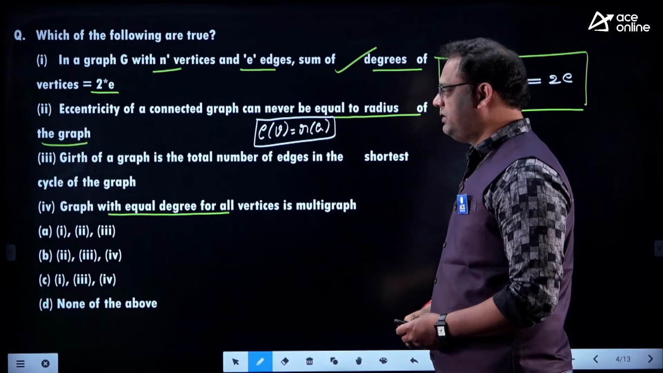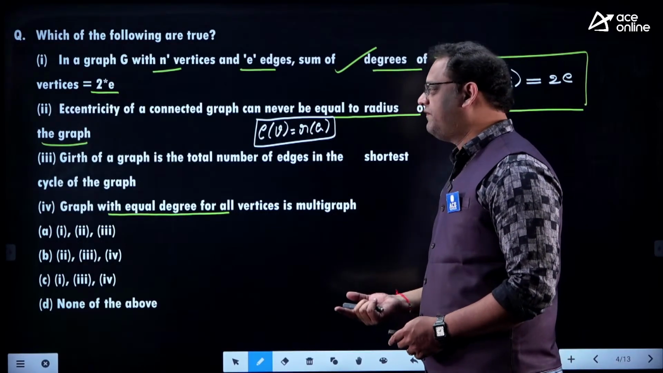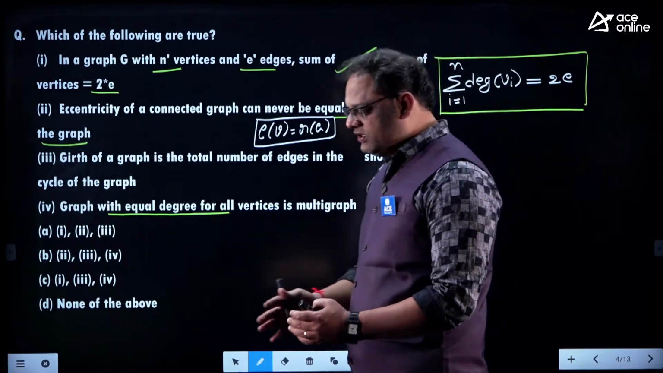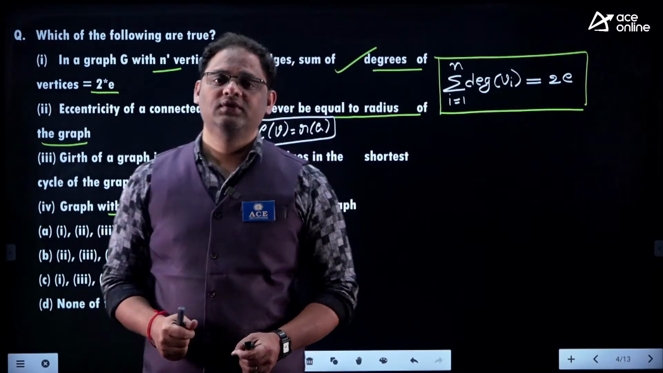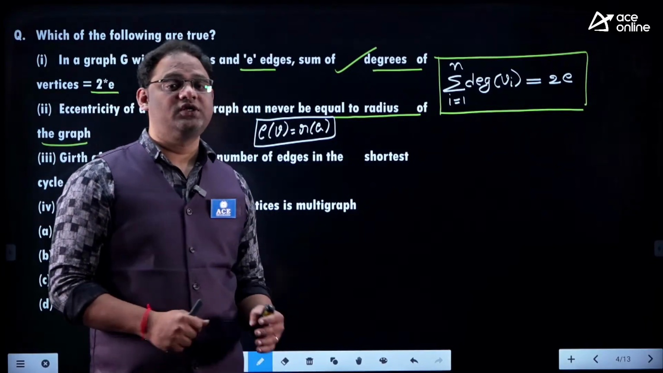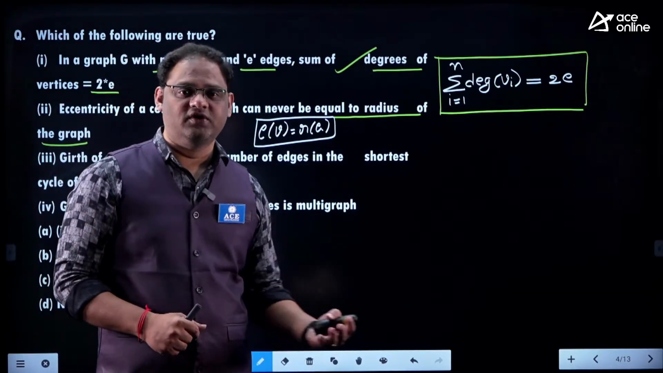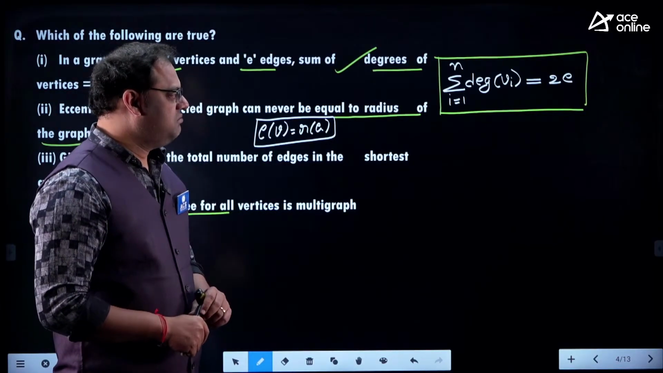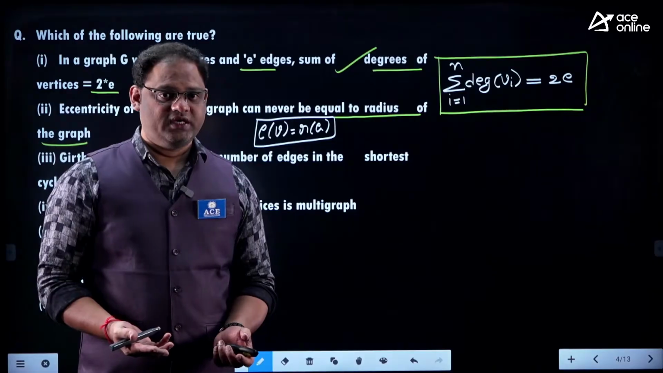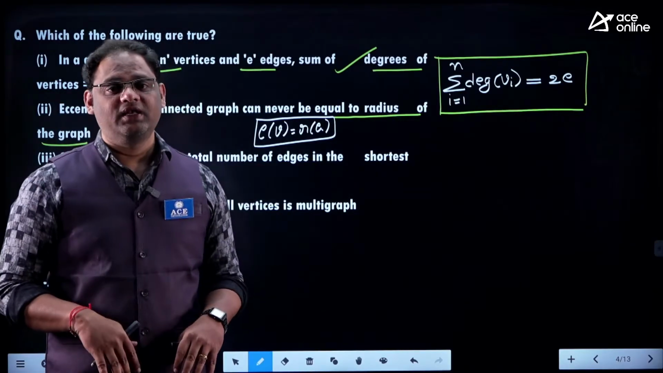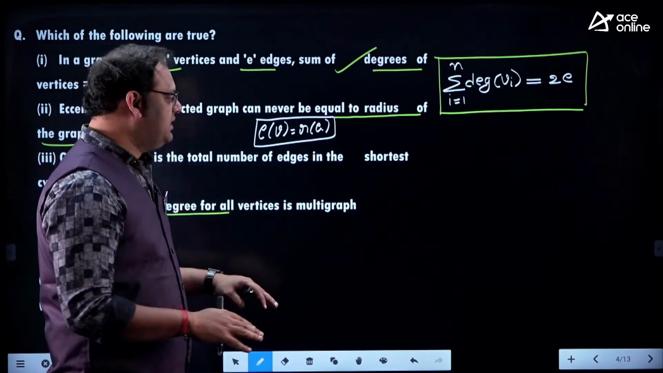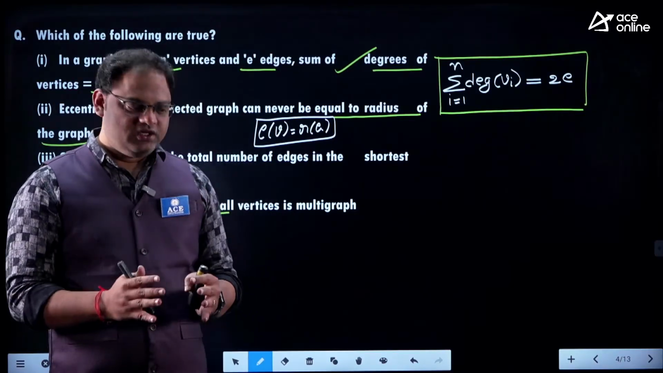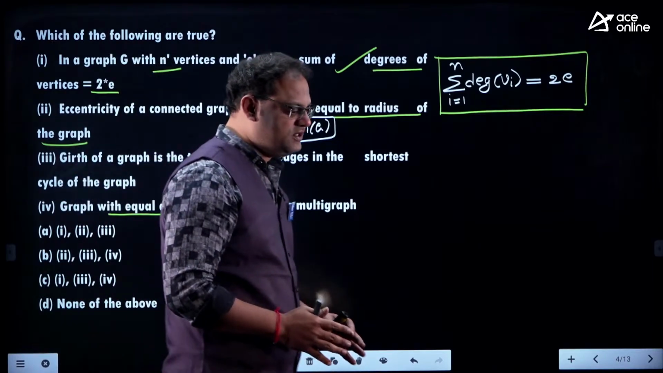And coming to the third statement, the girth of the graph is nothing but the total number of edges in the shortest cycle. Yes, we can find a cycle in the graph. If the given graph is a simple graph, then the shortest cycle can be C3 or C4 or C5 or C6, depending on the given question. Less than C3 is not possible, right? But whatever the shortest cycle available in the graph, I can find its length and call it the girth of the graph. Yes, that statement is 100% correct.